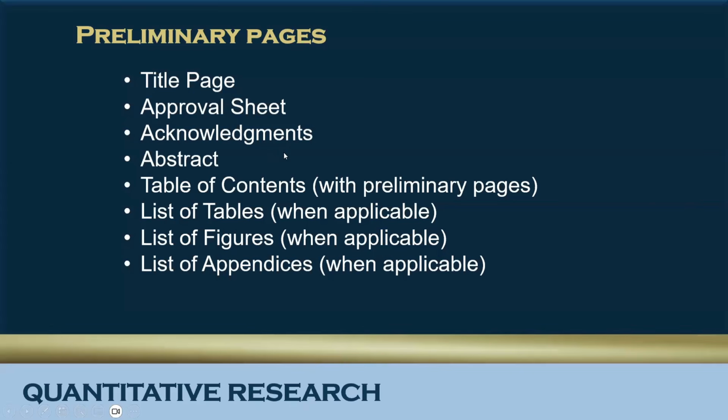We begin with the title page, followed by the following: approval sheet, acknowledgements, abstract, table of contents with preliminary pages, list of tables when applicable, list of figures if you have figures in your manuscript, and list of appendices when